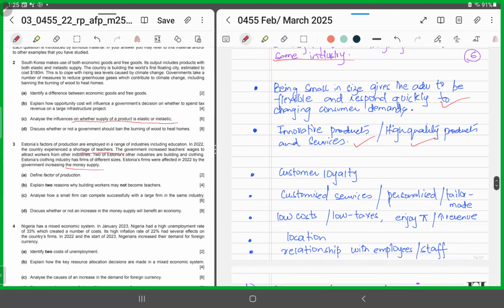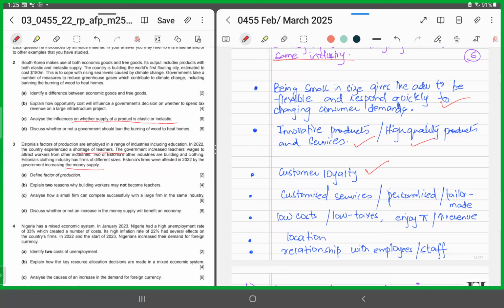Or maybe it enjoys customer loyalty because it's close to consumers, being small, and it responds to changing consumer needs, and consumers find a sense of satisfaction by going to that particular firm, right?